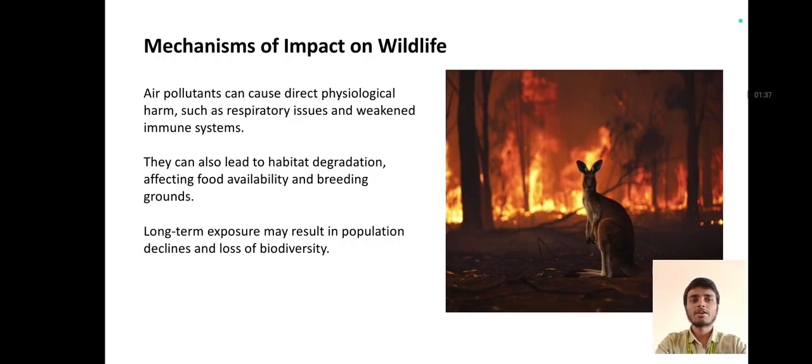Mechanisms of impact on wildlife. Air pollution can cause direct physiological harm such as respiratory issues and weakened immune systems. It can also lead to habitat degradation, affecting food availability and breeding grounds. Long term exposure may result in population declines and loss of biodiversity.